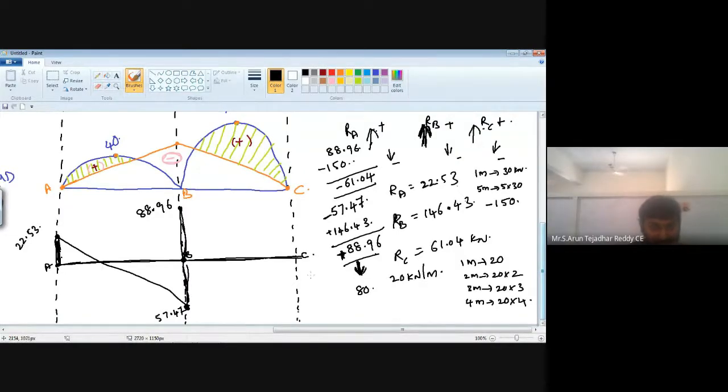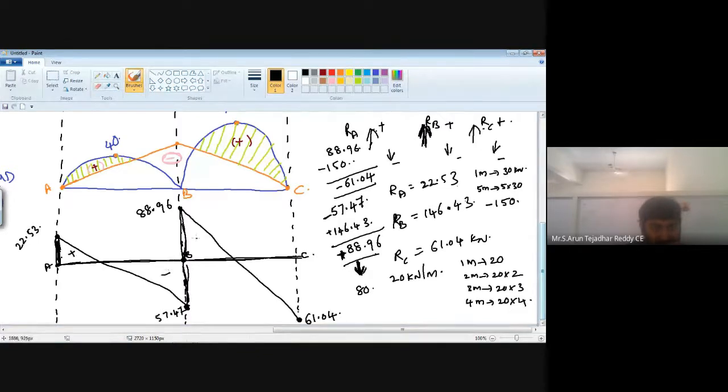It means we'll get our shear force diagram below the neutral axis. So it is 57 and we got minus 61, so somewhere here. Now join this point, and this value is minus 61.04. Here, don't indicate minus or plus, because below the neutral axis is indicated as minus only, and above the neutral axis as plus.